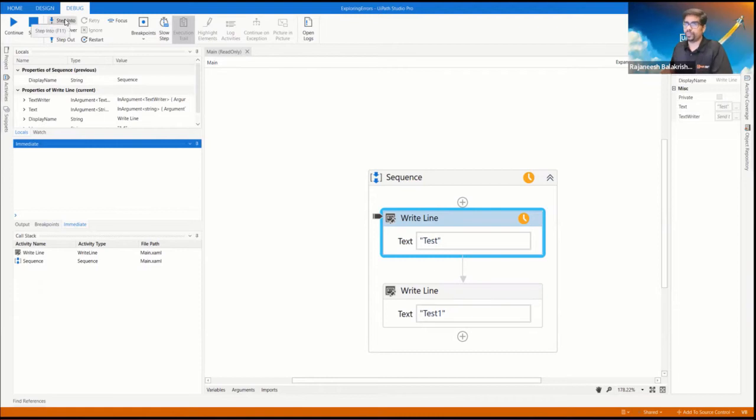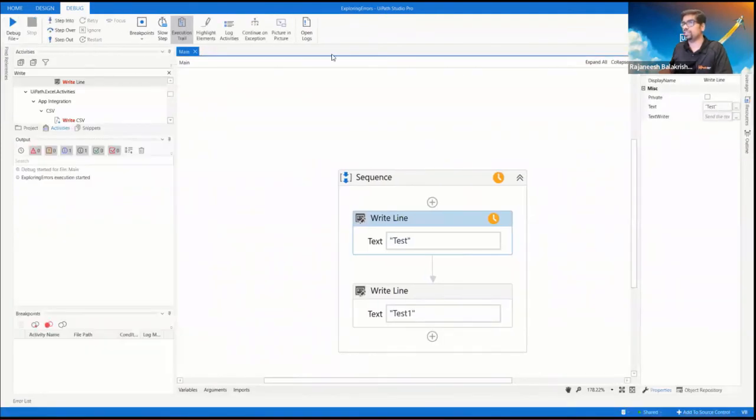So we have step into, which is just a step into this workflow. I'll open some other workflow to execute, because this does not have many activities. So I just stop the workflow execution. You can either stop or continue, whatever it is, you can play around with this. So these are the basic features that we have in debugging.